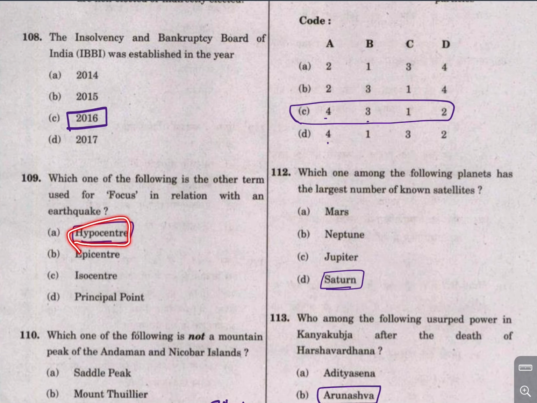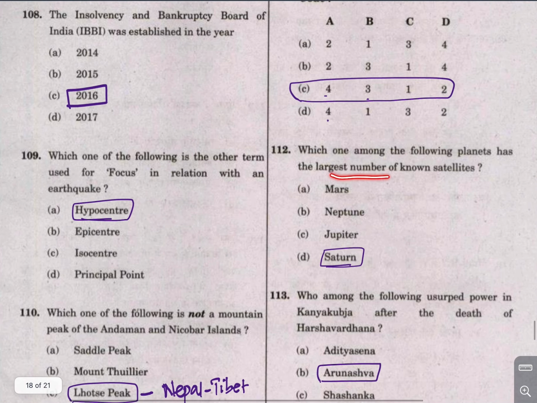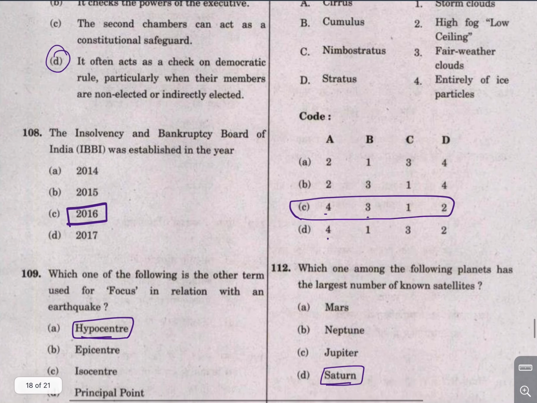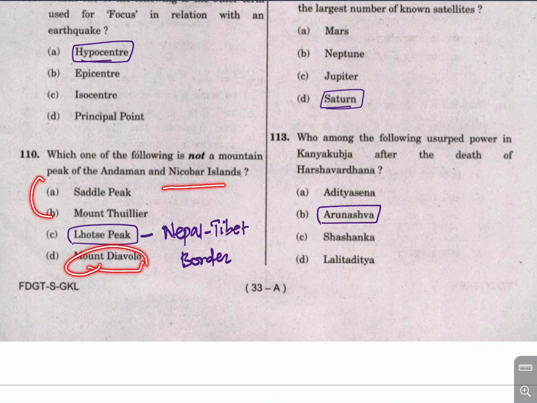Now the place where the earthquake starts is called the hypocenter, and the hypocenter is a place below the earth's surface, and the place directly above it on the earth's surface is called the epicenter. So remember this. Saturn has the largest number of known satellites. Now this Lhotse peak is in Nepal. Saddle Peak, Mount Thullier and Mount Diavolo are in the Nicobar and Andaman Islands.